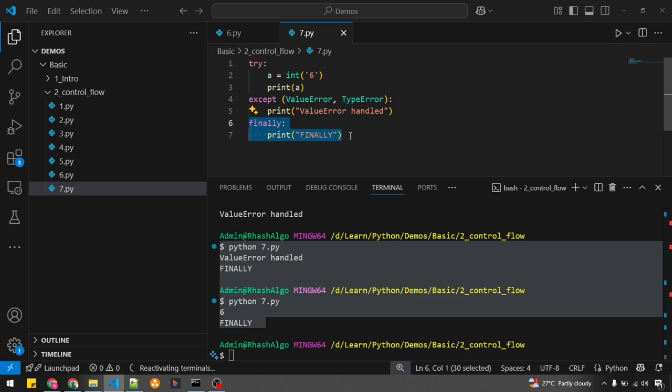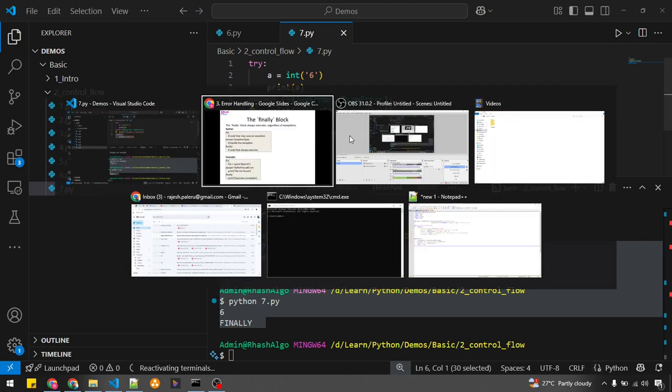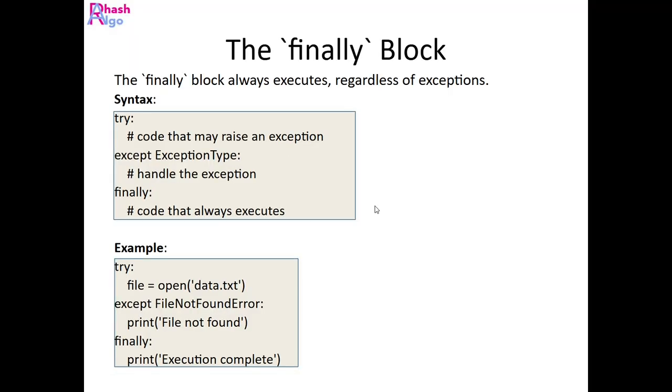I will put all the closing statements into that finally block. Maybe I will also put some final statement, whichever it is. Okay, those are some of the scenarios where this finally block will be really helpful for me. Yeah, that's about try, except, and finally.